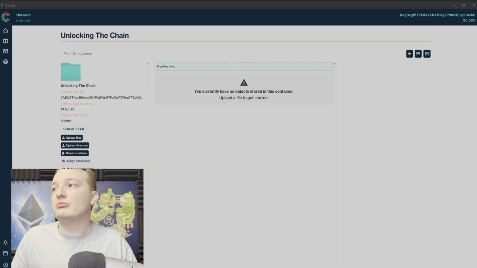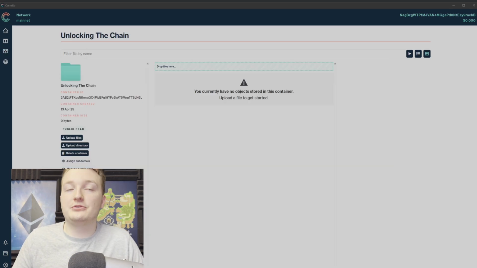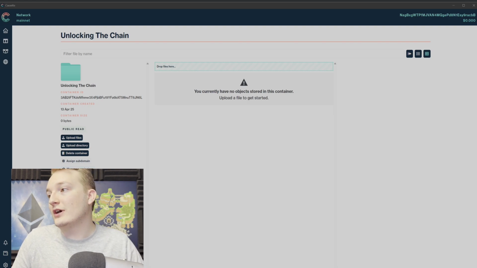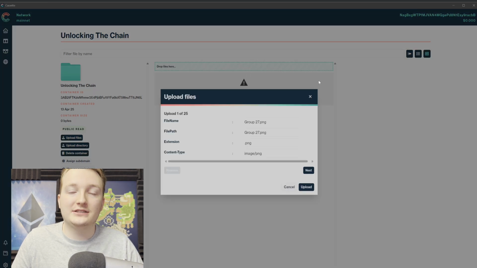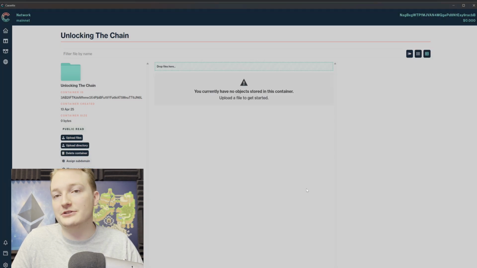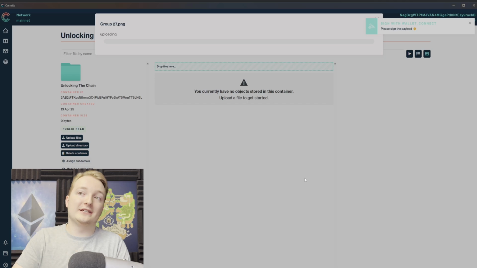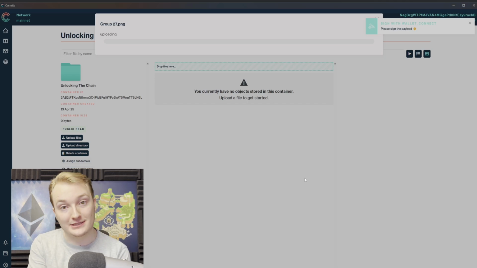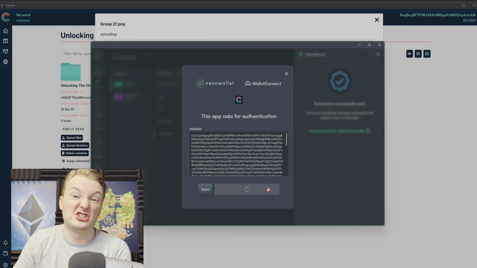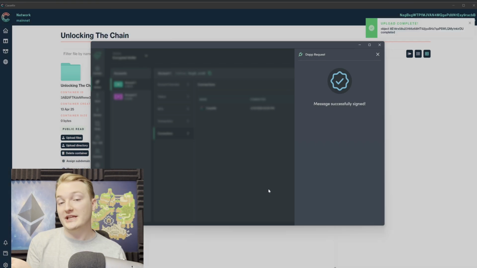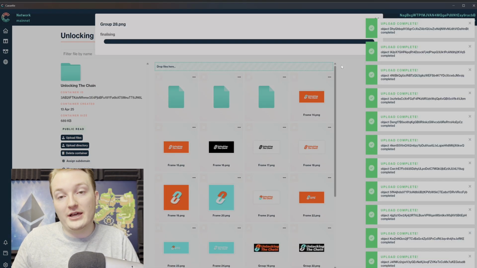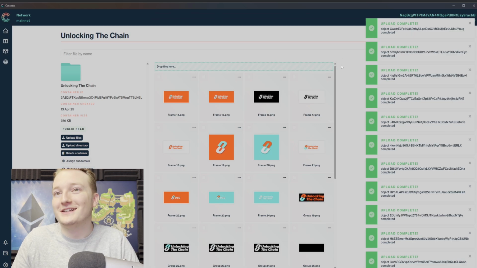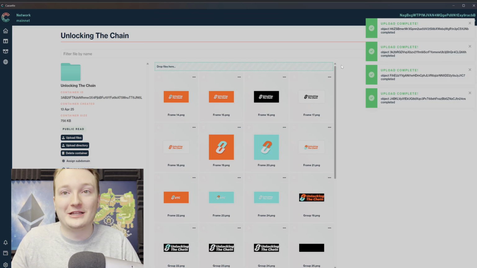So I just created a new bucket again to show this off, but you can also drag and drop a bunch of your files at once to upload them all. So I'm gonna go ahead and do that again to showcase that, yeah, you can just drag and drop, which is nice and easy. Of course, you have to sign the transaction. It's all on chain, but that's part of the beauty. Honestly, that probably worked better than the last time. Nice and easy, and I got all my logos this time.